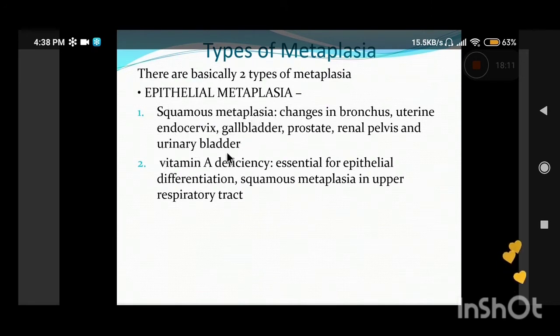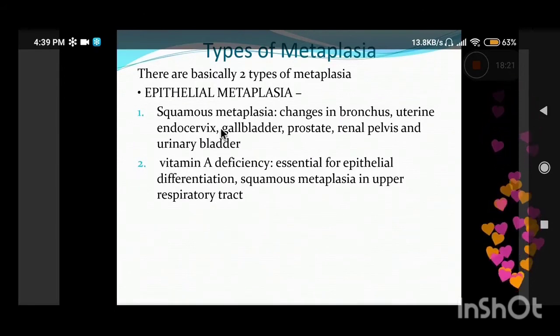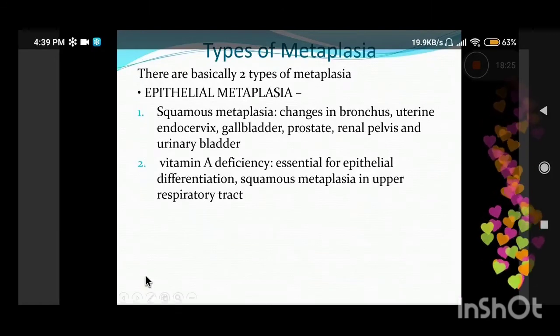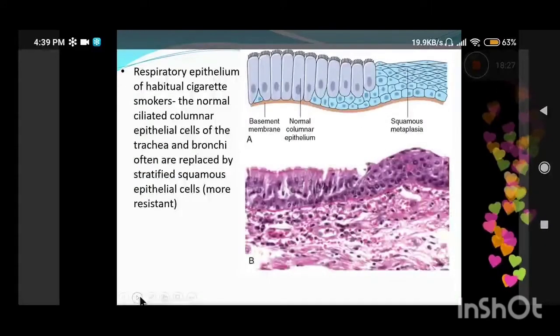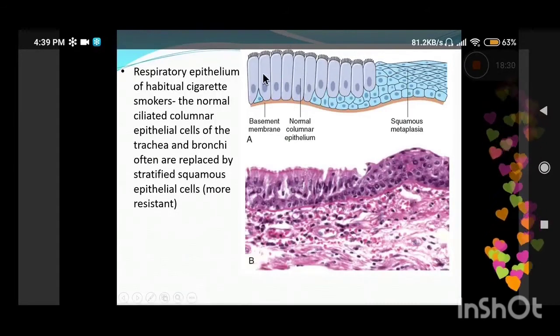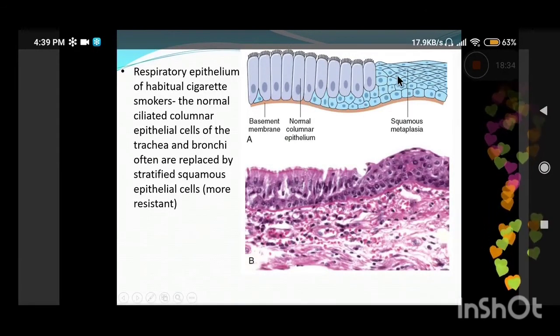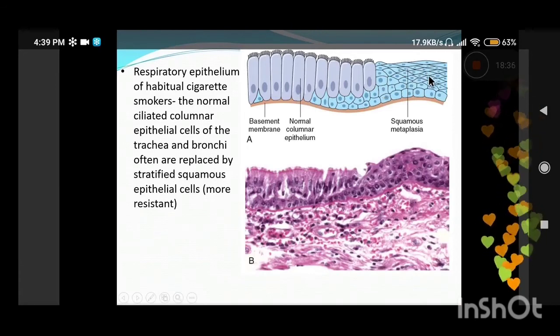Another important reason is vitamin A deficiency. If you recall, vitamin A is essential for epithelial differentiation. So whenever there is vitamin A deficiency, it will lead to squamous metaplasia in the upper respiratory tract. The normal ciliated columnar epithelium of the respiratory tract, as I have already told you, undergoes metaplasia into the squamous lining.